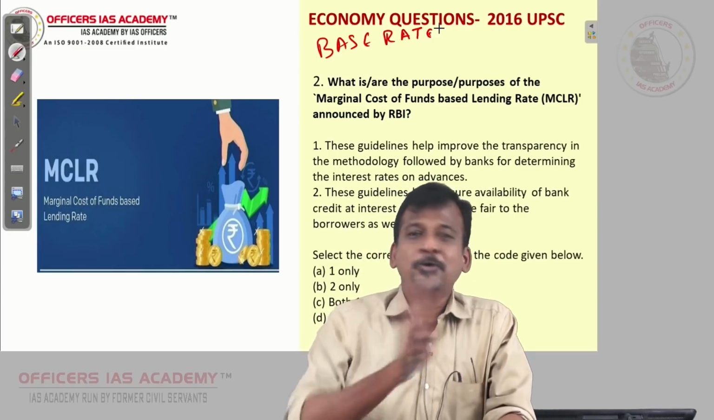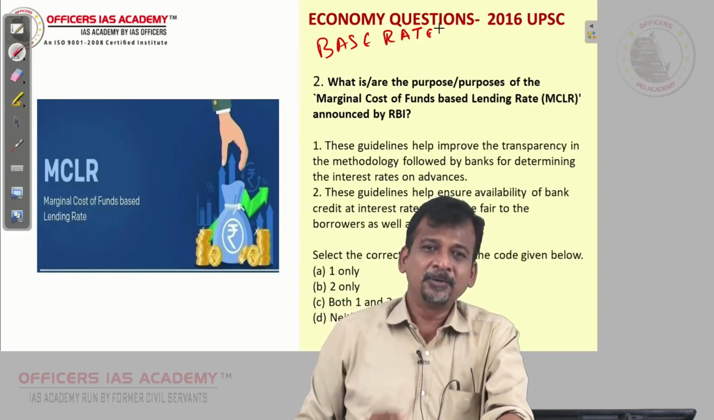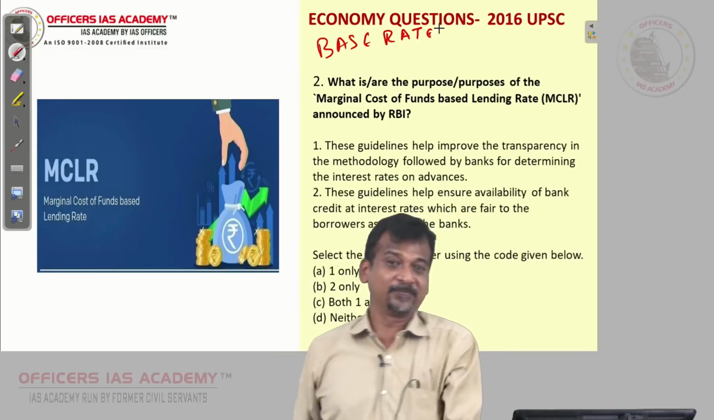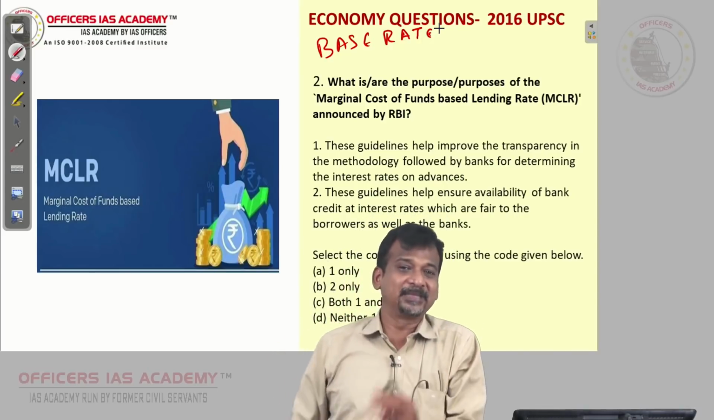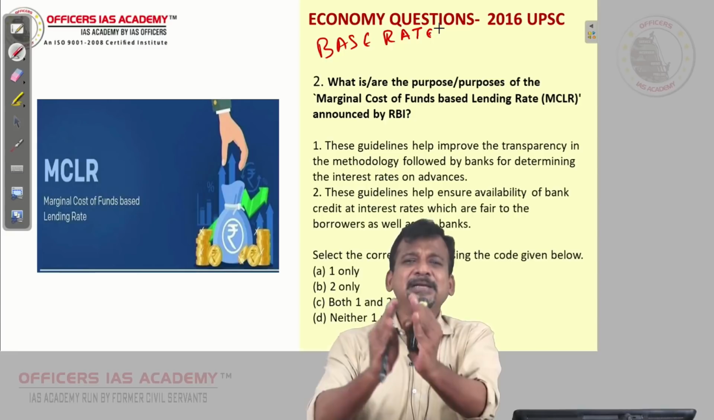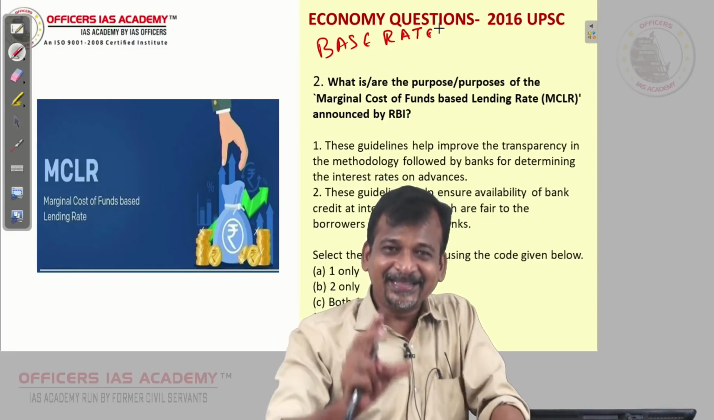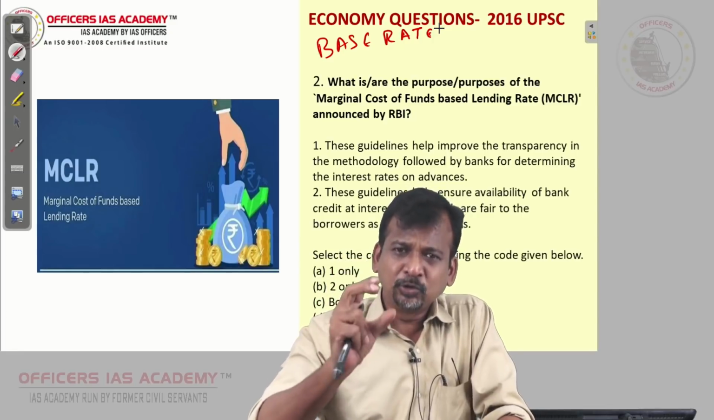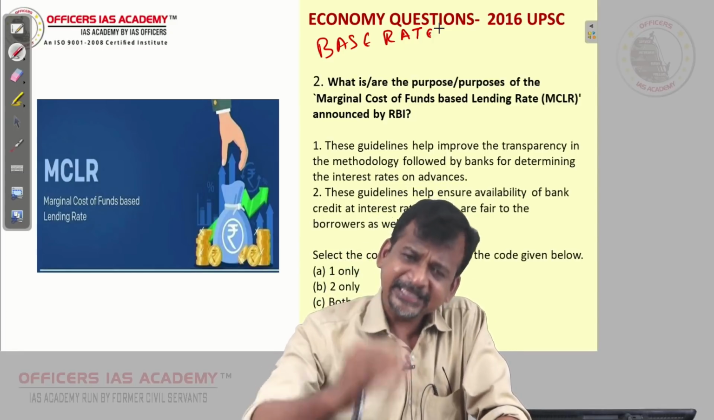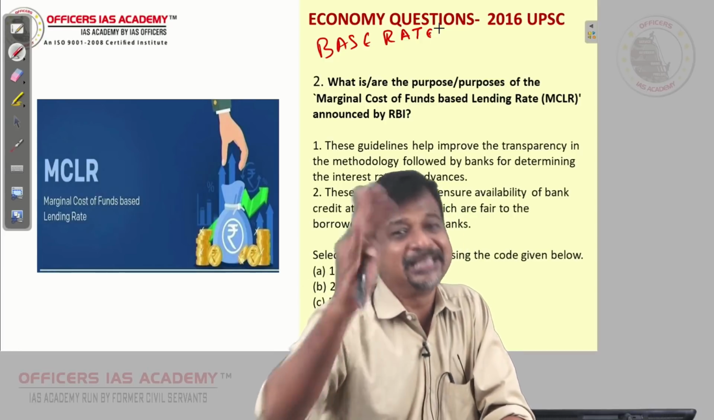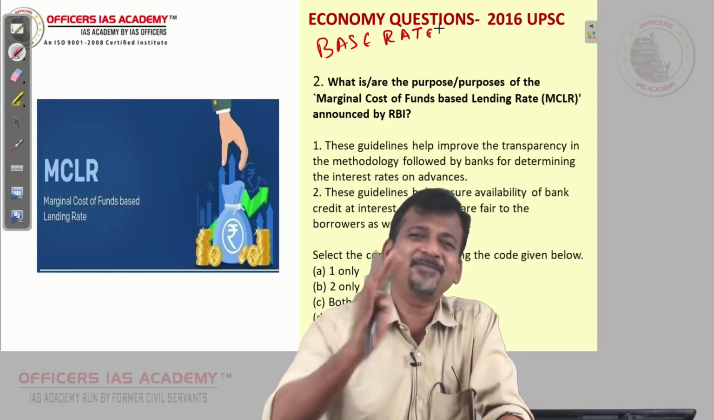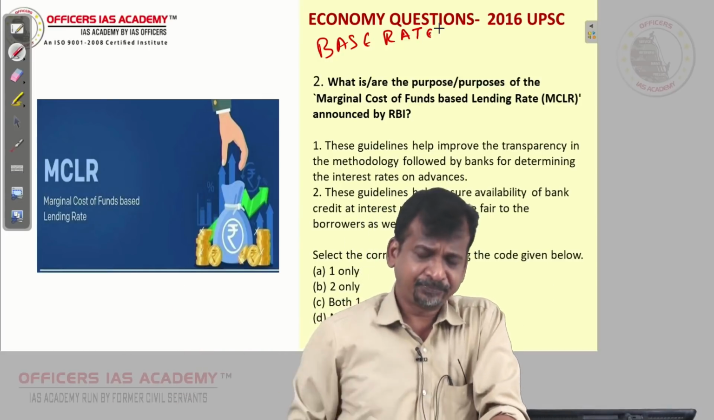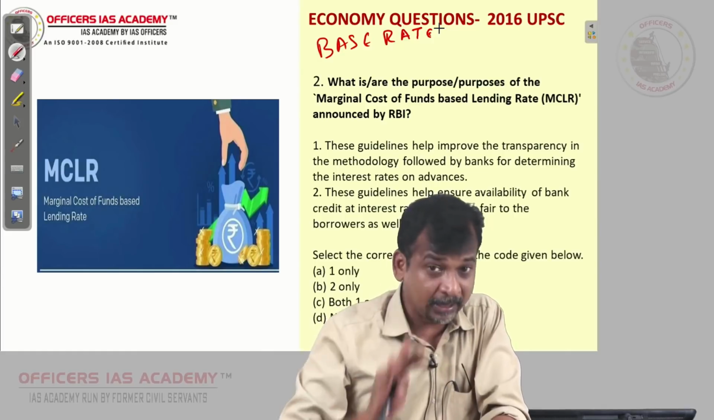Then RBI thought, okay, this I will not allow. So they introduced a concept called MCLR in the year 2016. Now in MCLR, what has RBI done? RBI has simply given one formula, telling that, boss, like base rate, each bank can come out with their own MCLR rate, marginal cost of lending rate. SBI can come out with one rate, ICICI, PNB, each one can come.